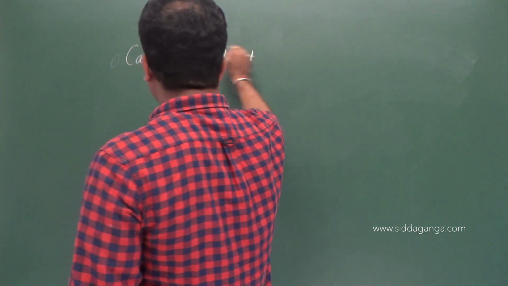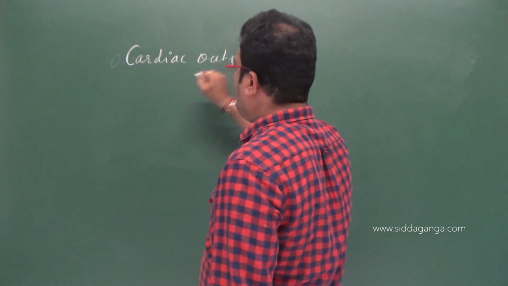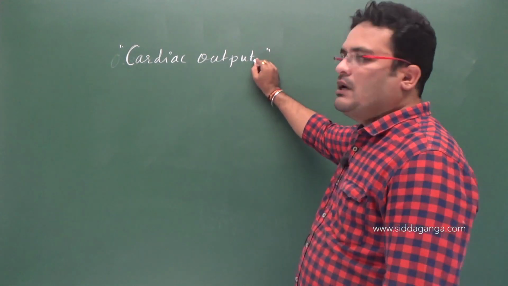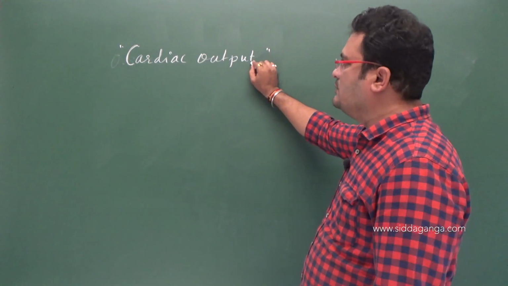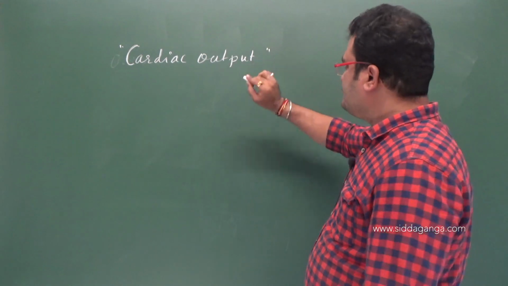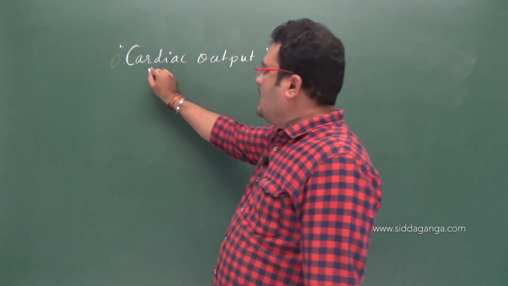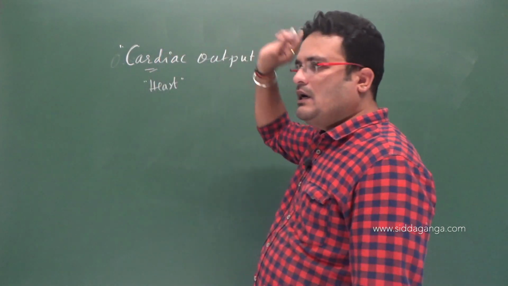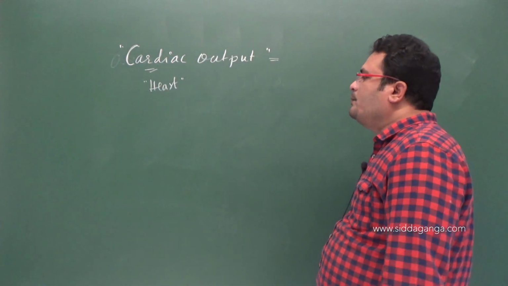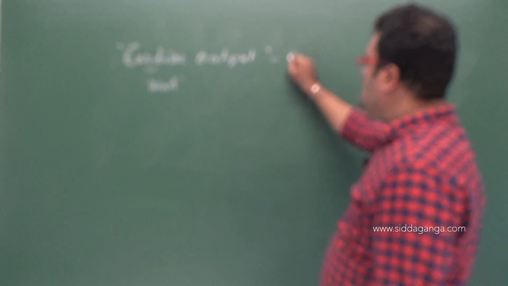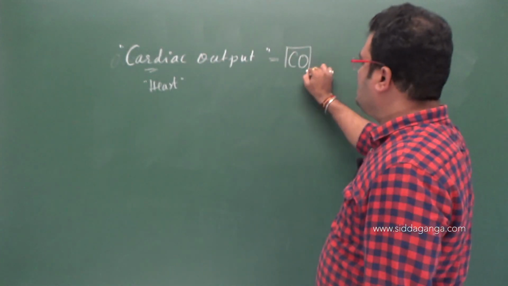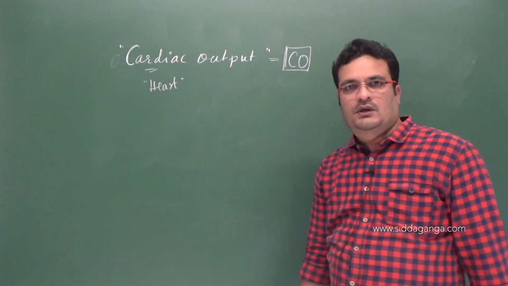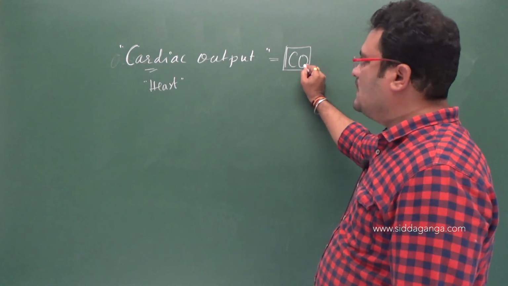one more concept I will link with this, that is cardiac output. Please note down this one, it is very important, cardiac output. It is asked in 2 or 1 mark questions, and for competitive exams also. What is cardiac output? Cardiac means heart; heart is also called cardiac. Cardiac output is CO, C means cardiac, O means output.